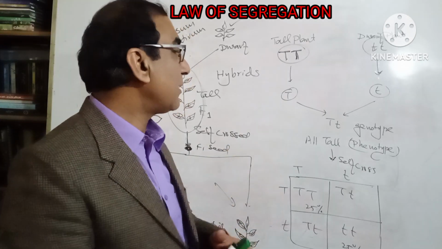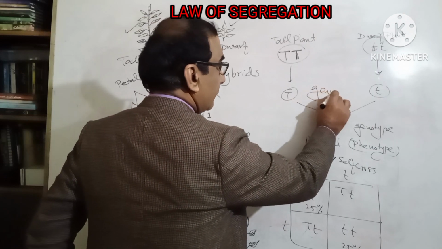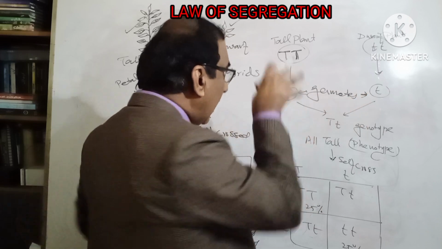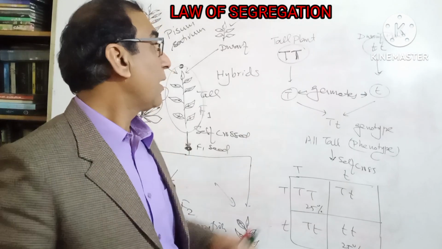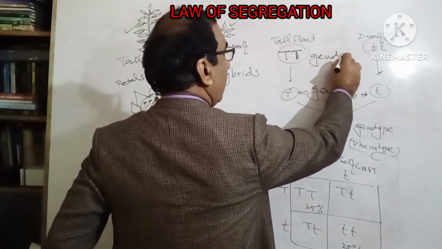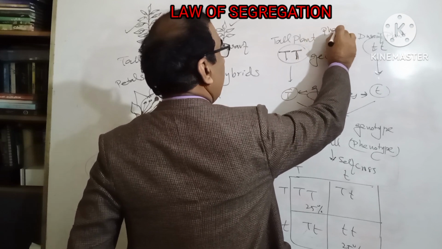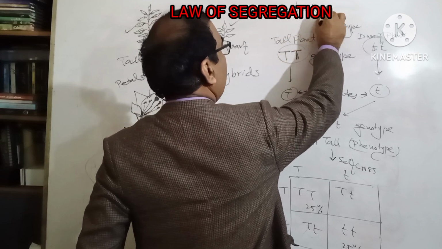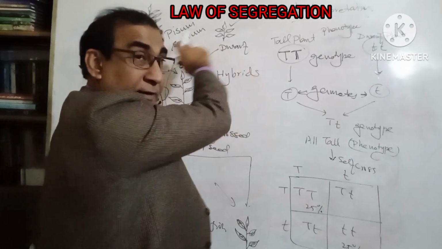Now he said that in the gametes, half of the elementons are transmitted. He called this the genotype, and this the phenotype. We are discussing the interpretation of this experiment.